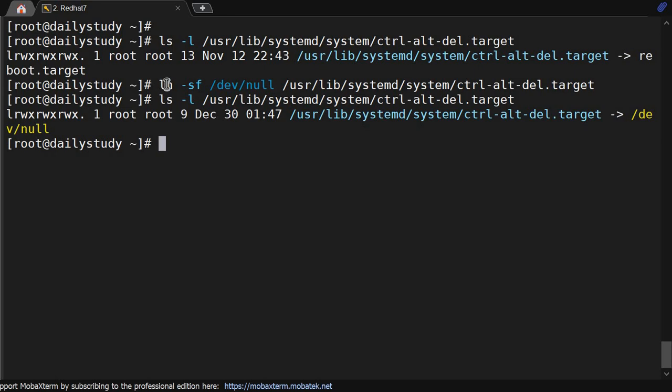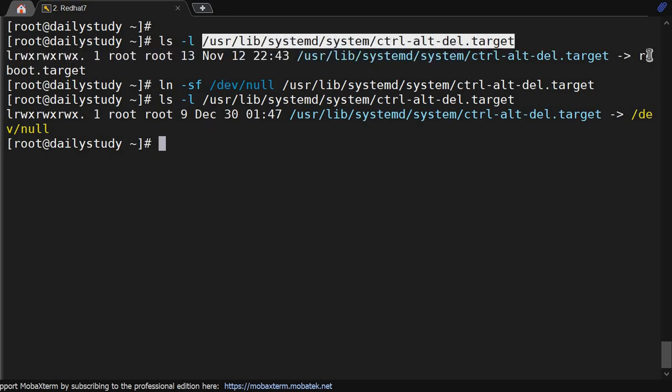We have executed one command, ln -sf. Okay, we'll discuss this command later, but for now, earlier when we pressed Control, Alt, Delete, the system was rebooting because this file was referring to reboot.target. Now we have created a soft link to redirect this file to /dev/null, so it will not execute anything. This is how, if someone sends Control-Alt-Delete, the system will not reboot.